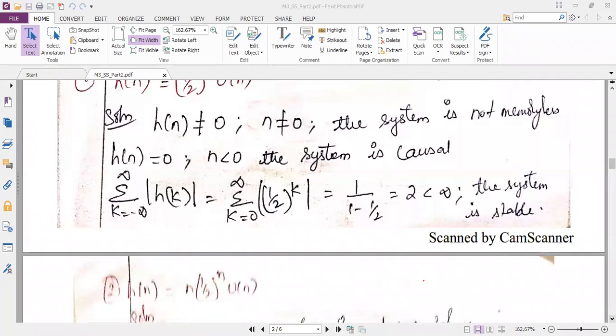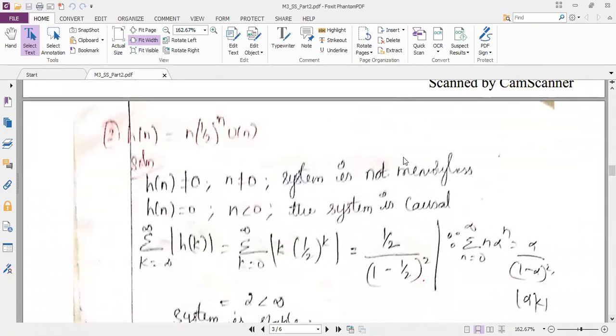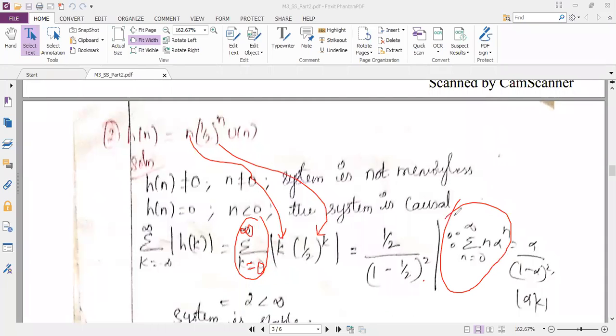Let me show you the steps to solve this. It is very simple. Since it is u of n, I have to change the limits from minus infinity to infinity into 0 to infinity. So n is replaced by k: k into 1 by 2 power k. I have written the formula here, again a mathematical formula: summation n equal to 0 to infinity of n into alpha power n is reduced to alpha divided by 1 minus alpha the whole square.